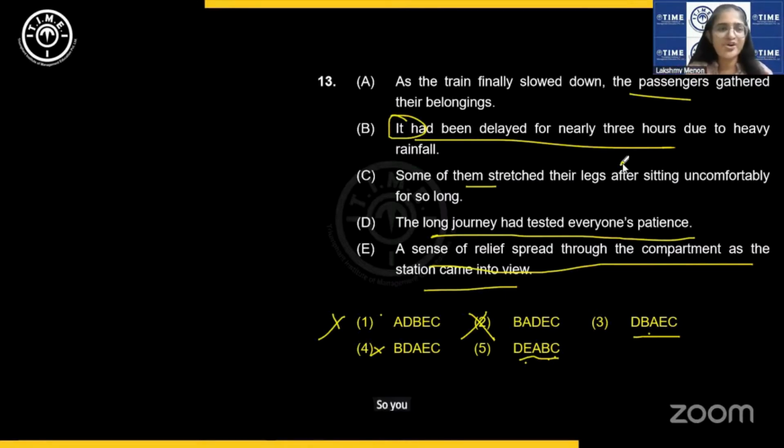So you are not wrong. This is the right sequence. Okay, Gunjan, this is the right sequence. Especially when you look at the passengers stretching their legs, some of them, that has to be preceded by some reference to passengers. Okay, so you were absolutely right. Yeah, third is correct. Sometimes your first instinct is correct.